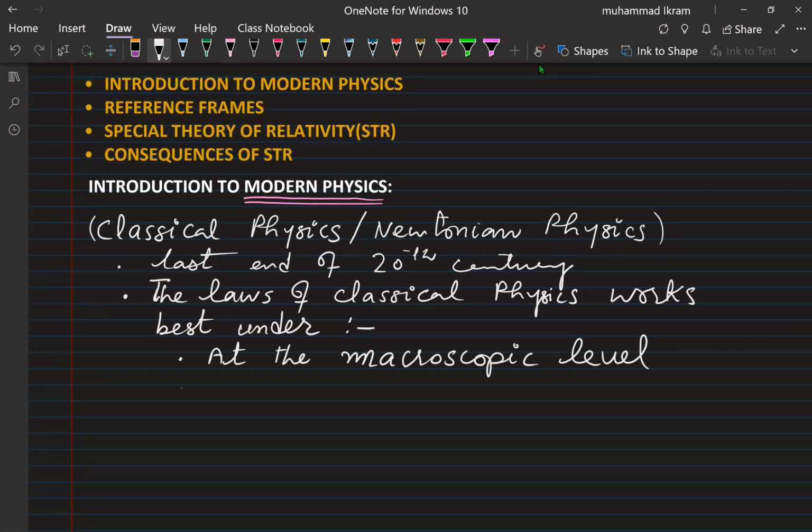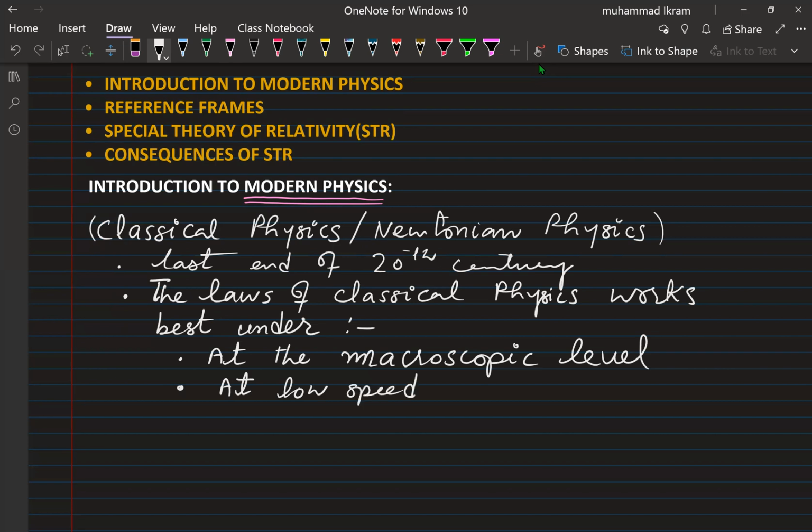The second important point is that the laws of physics work best at low speed. That is, the motion of an object can be best explained by Newtonian or classical physics when it is at low speed.